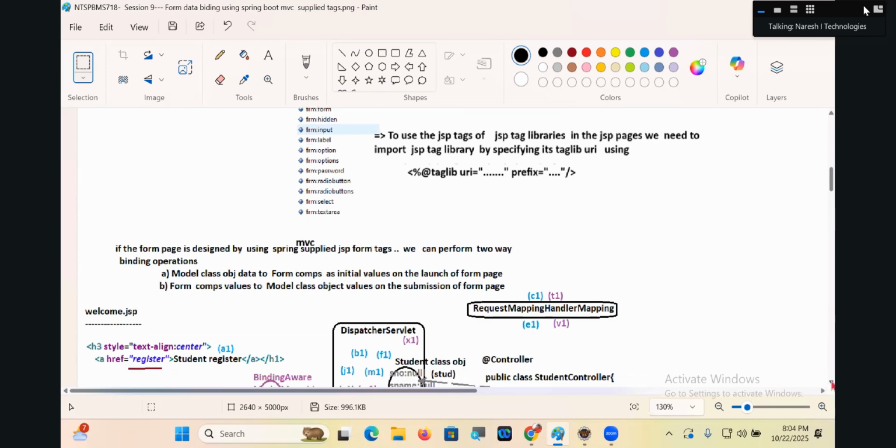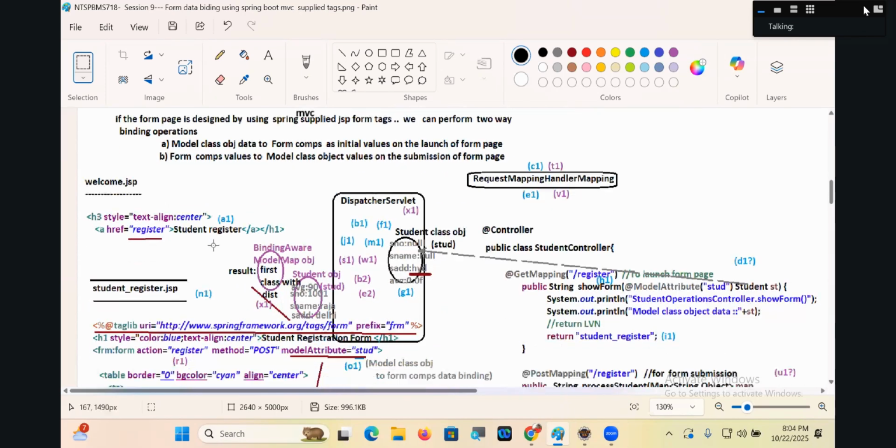Look at this, guys. This is a hyperlink to launch the form page. A1, B1, hands over the request to handler mapping. Now tell me, it looks for the handler method that is looking for the register request path with the GET mode. Is it there now, guys? Look at this method signature, @ModelAttribute stud. Here also I have taken this, then only default values will be there. This method signature, controller class bean ID, is passed to handler mapping.